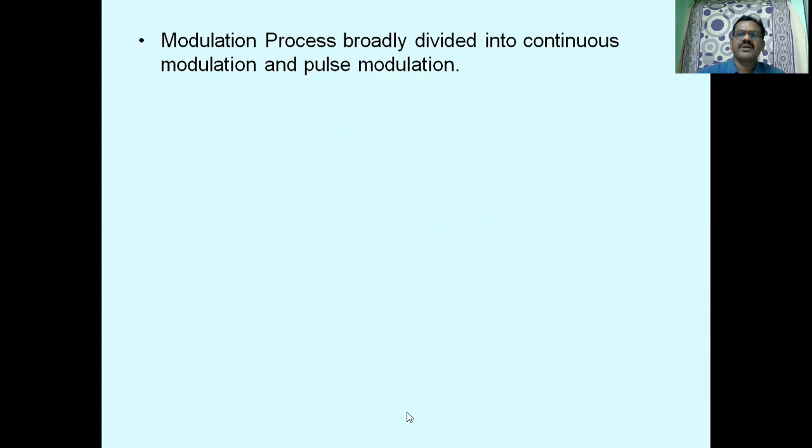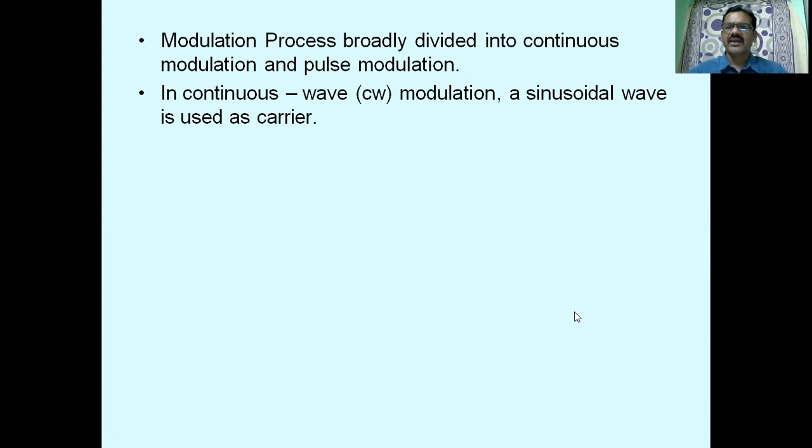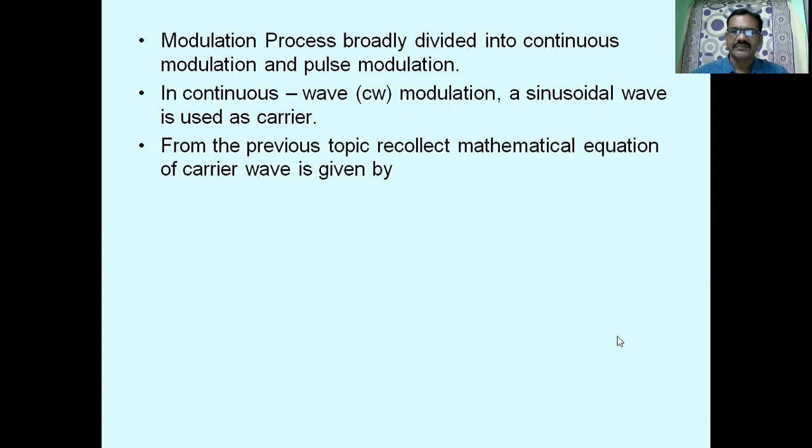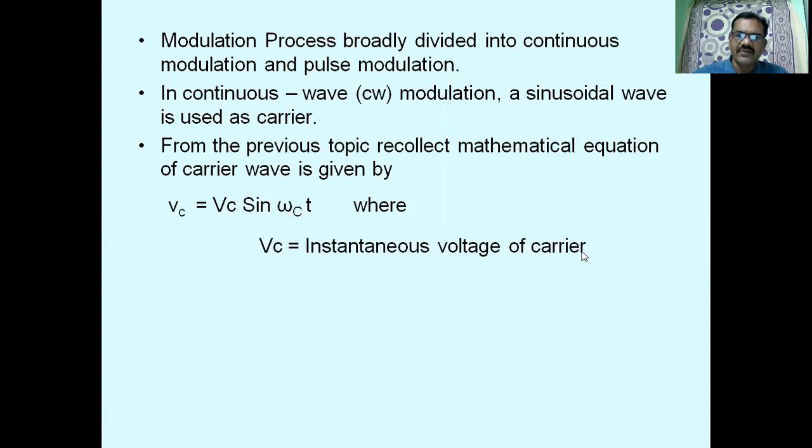So the modulation process is broadly divided into continuous wave modulation and pulse modulation. In continuous wave (CW) modulation, a sinusoidal wave is used as the carrier. Let us take the carrier v_c = V_c sin(omega_c t), where V_c is the voltage or amplitude of the carrier.